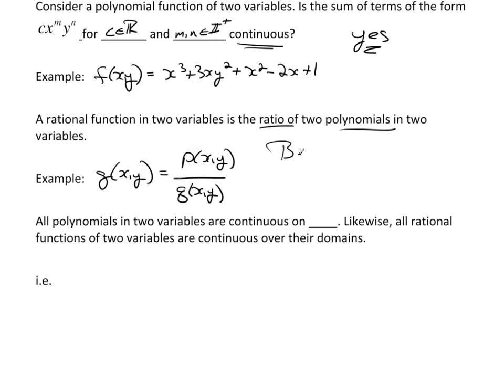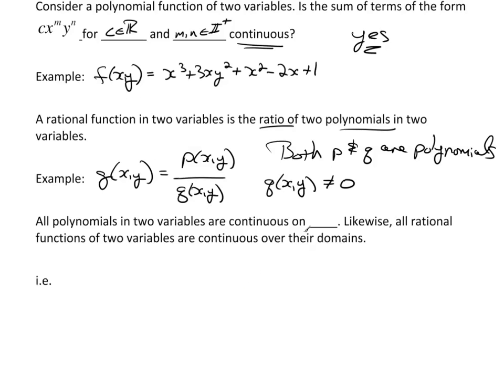And of course, the only obvious restriction is that q of xy has to be non-zero.